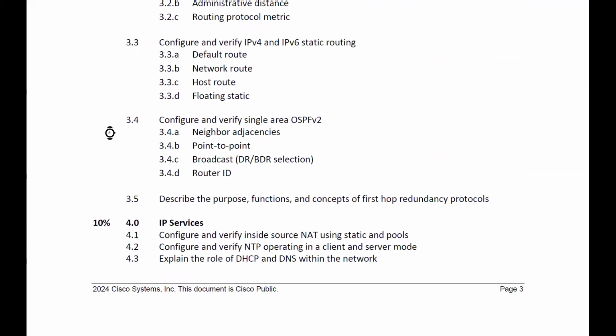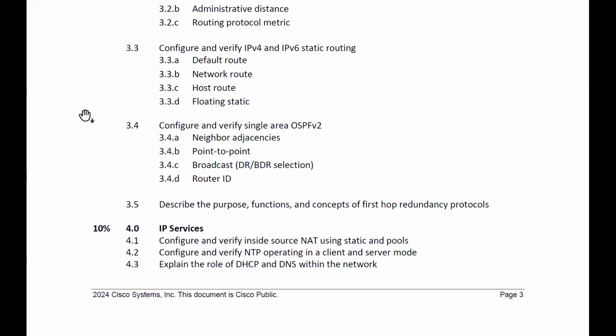Static means what? Here, everything will be manually configured. It means you have to decide which path the router will take to forward the data from one place to another place. But that is fine, we will be deciding which path the router has to take to forward the traffic. But don't you think that when you have a very large network, deciding which path the router should take will always be very time consuming, a very lengthy process?